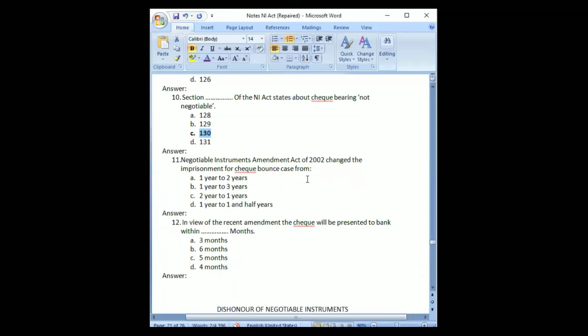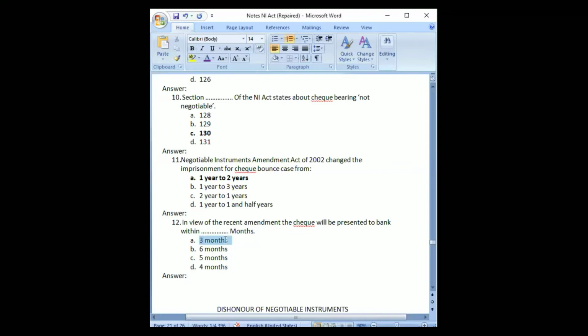Any idea about this one? It's 2 years. A 1 to 2. It has been changed, imprisonment. Yeah, it was initially 1 year. Now it has been made 2 years. Next one. 3 months. Yeah, it is 3 months.